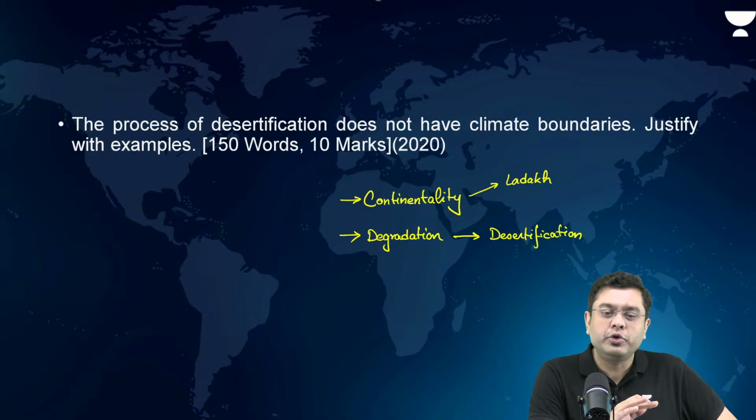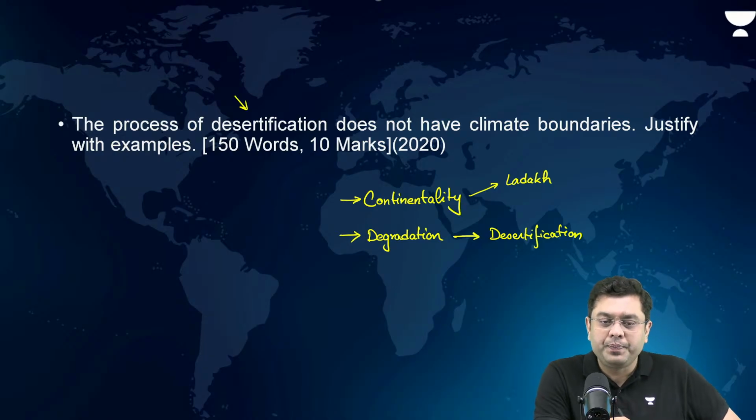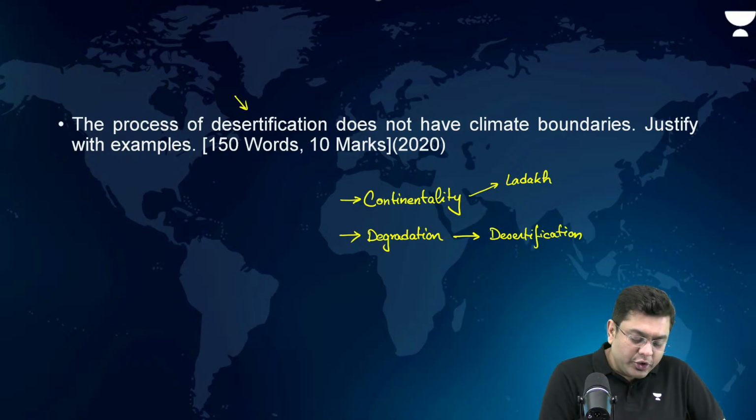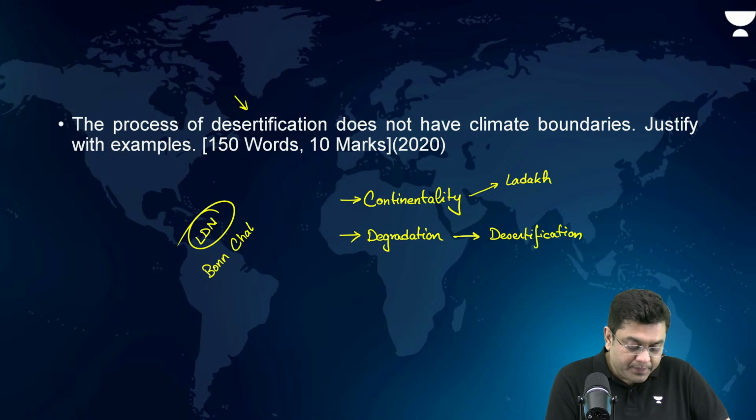So that also can be mentioned. Do we have to explain how? In this particular question, yes, you do have to explain how. You can mention UNCCD land degradation neutrality, the land degradation neutrality initiative by UNCCD. Or you can even mention Bonn challenge. Any of these you can mention.